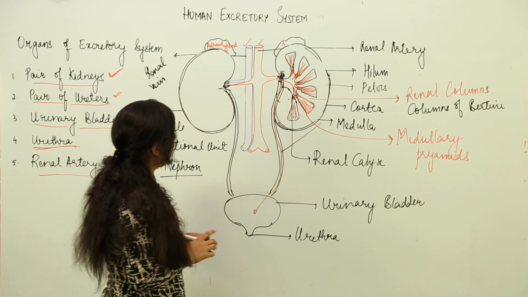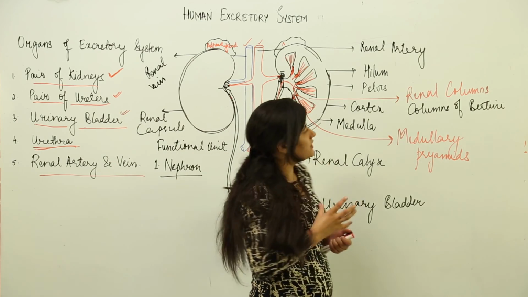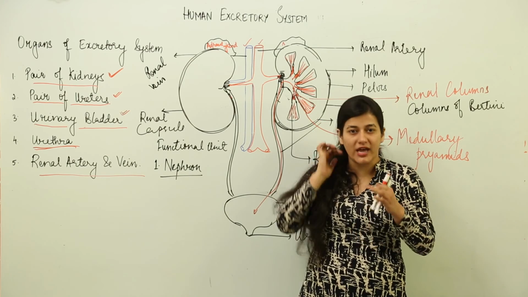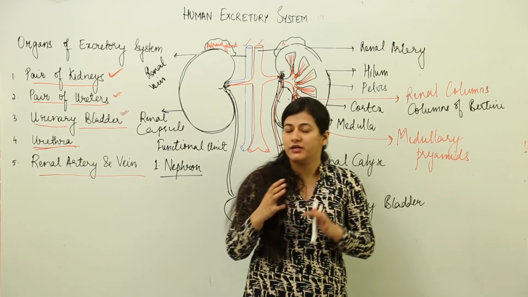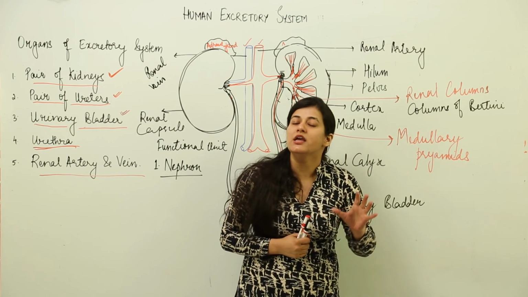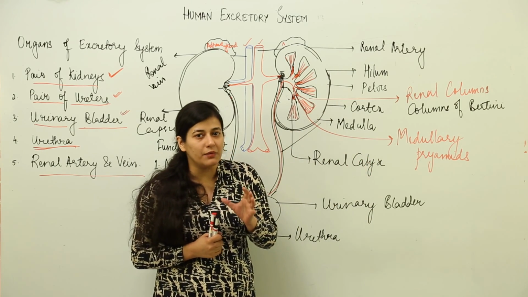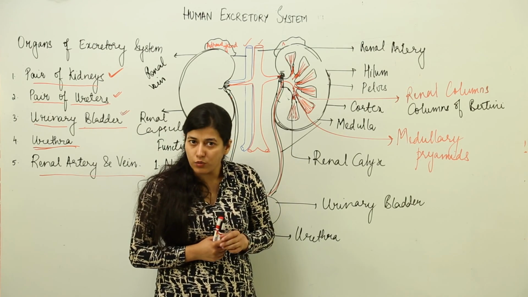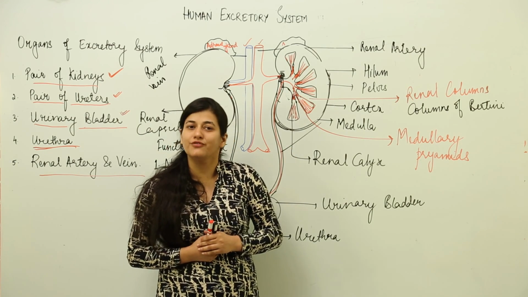So this is what we have to understand basically in the human excretory system, how excretion takes place. That will be covered in subsequent sections, but for now we simply need to understand the longitudinal section of the kidney and the basic organs involved in the excretory system of human beings. Thank you.